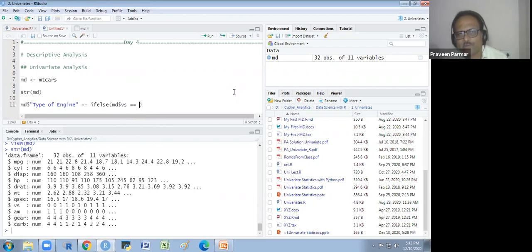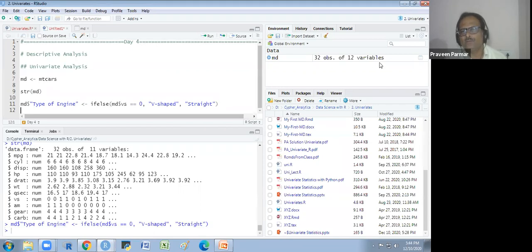Not only equal to, I have to write the conditional first. ifelse MD dollar VS equal to 0, then it would be converted to V-shaped. If it is 1, then convert to straight engine. If it is not 0, then it will convert to straight engine. Okay. So there are only two. So I am writing in this way and I run this.